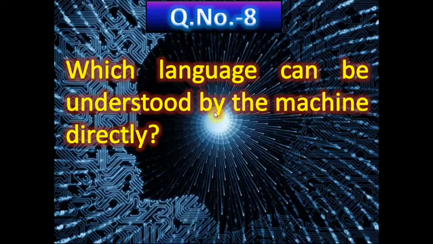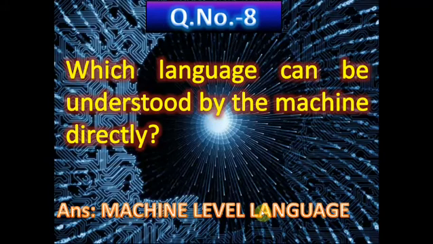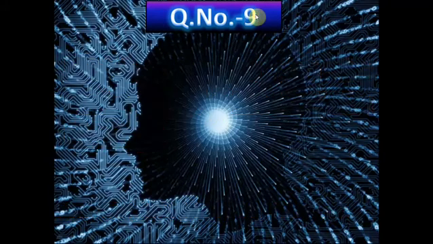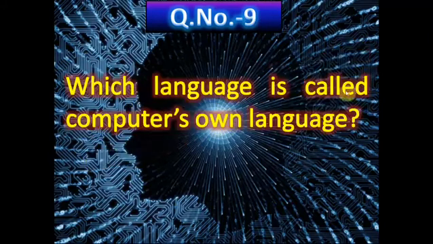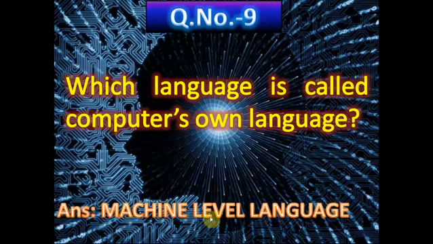Now question number 8, which language can be understood by the machine directly? Name the language that can be understood directly by the machine, and the correct answer is machine level language or binary language. Now question number 9, which language is called computer's own language? It means computer's native language, computer understandable language, and the correct answer is machine level language is called computer's native language or computer's own language.